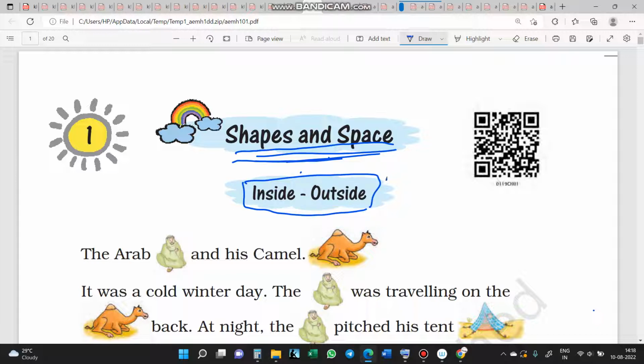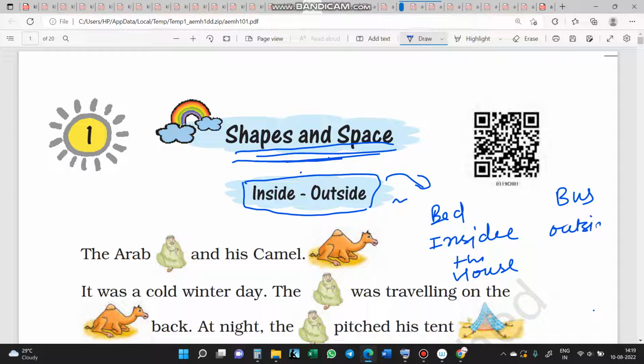Friends, there are objects such as a bed. A bed is inside your house, and a bus is outside the house.